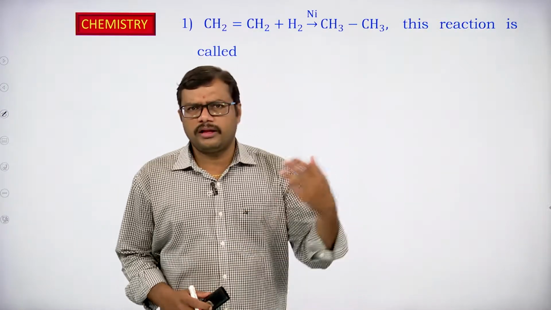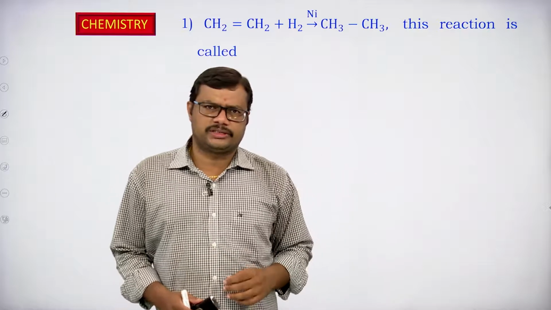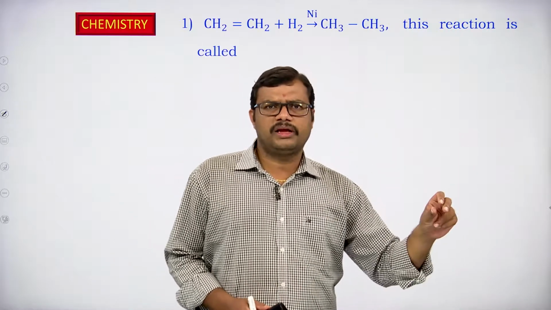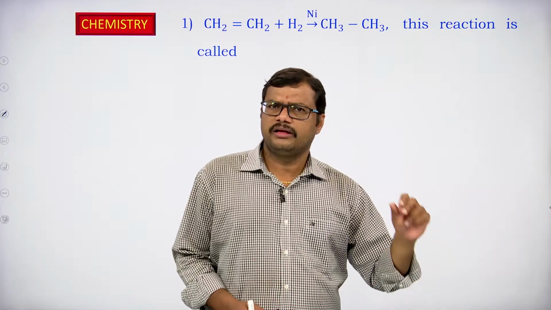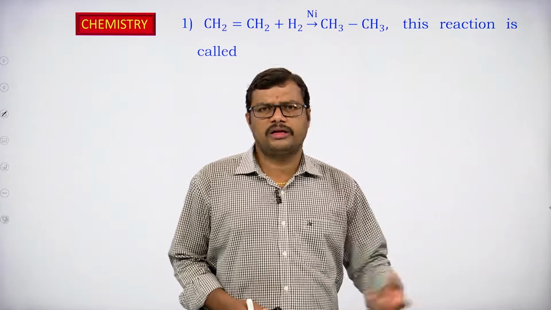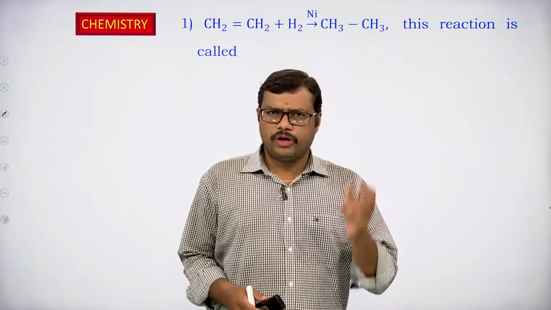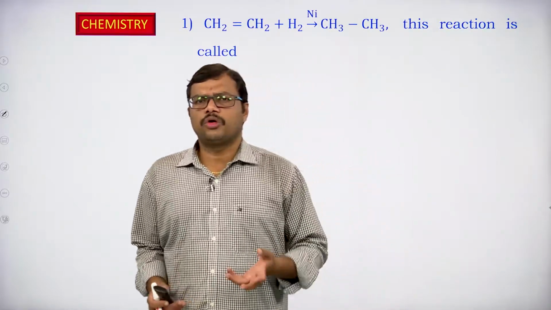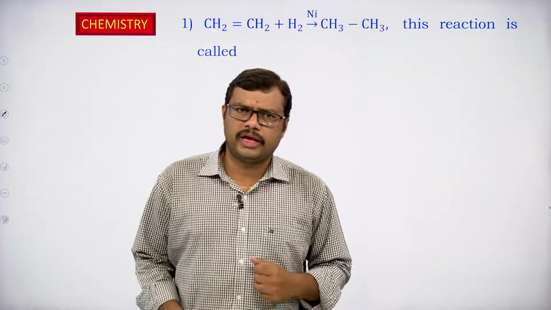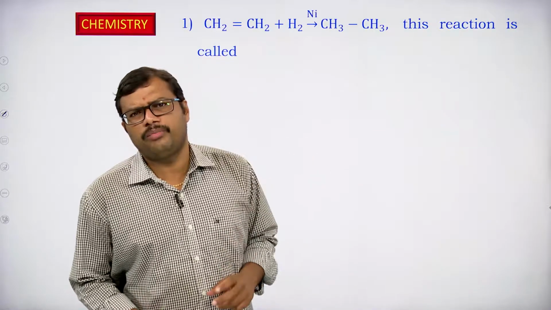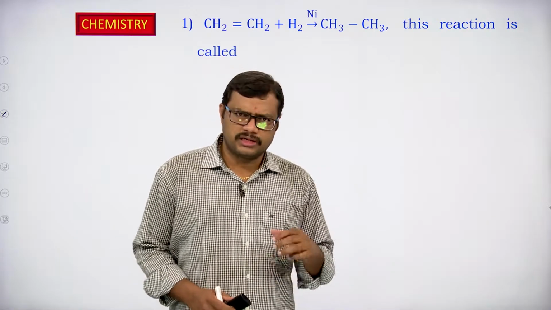So I told you to write the name reactions on separate pages. Please mention the name of the reaction, the catalyst used, and the product that is going to be formed. If you remember a few points, you can easily score more marks. Name reactions are very important as far as organic chemistry is concerned.